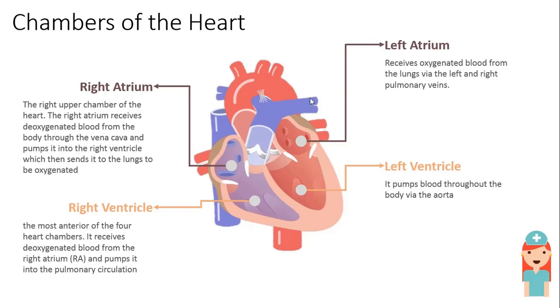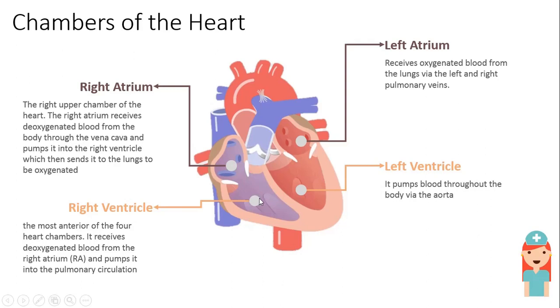Talking about the right atrium. This is where the right atrium is located, the right upper chamber of the heart. The main work the right atrium does is it receives deoxygenated blood from the superior vena cava and from the inferior vena cava, and it pumps it into the right ventricle.